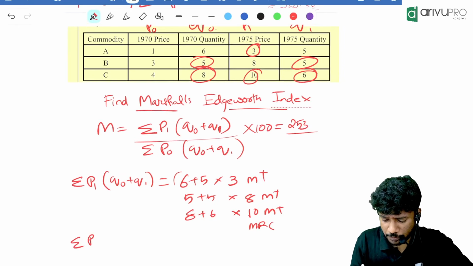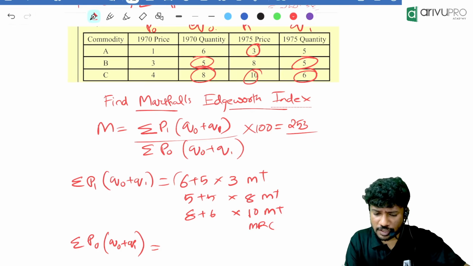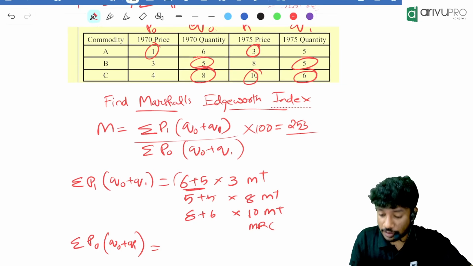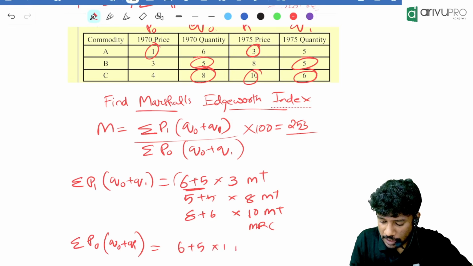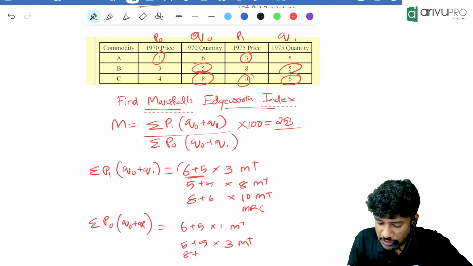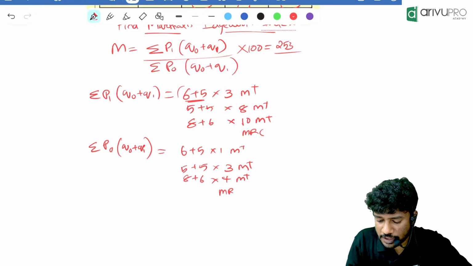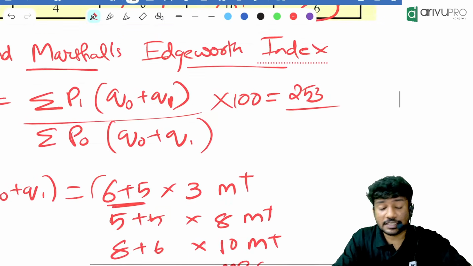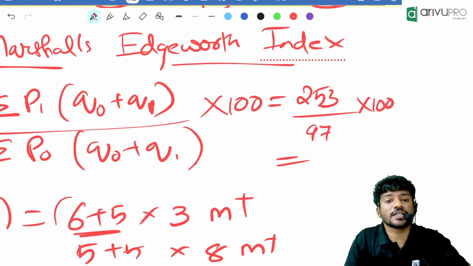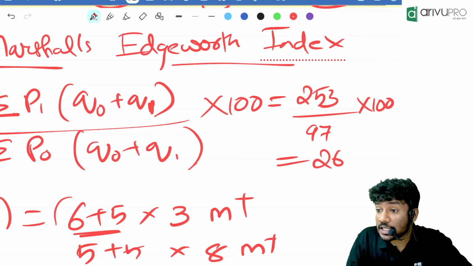So summation of P0 into Q0 plus Q1. P0 is how much? First one, that is 1. Before that we should add: 6 plus 5 into 1, M plus. Then 5 plus 5 into 3, M plus. Then 8 plus 6 into 4, M plus. Then MRC. How much are you getting? 97. Everyone got it as 97? Then multiplied with 100. How much is the answer you are getting?